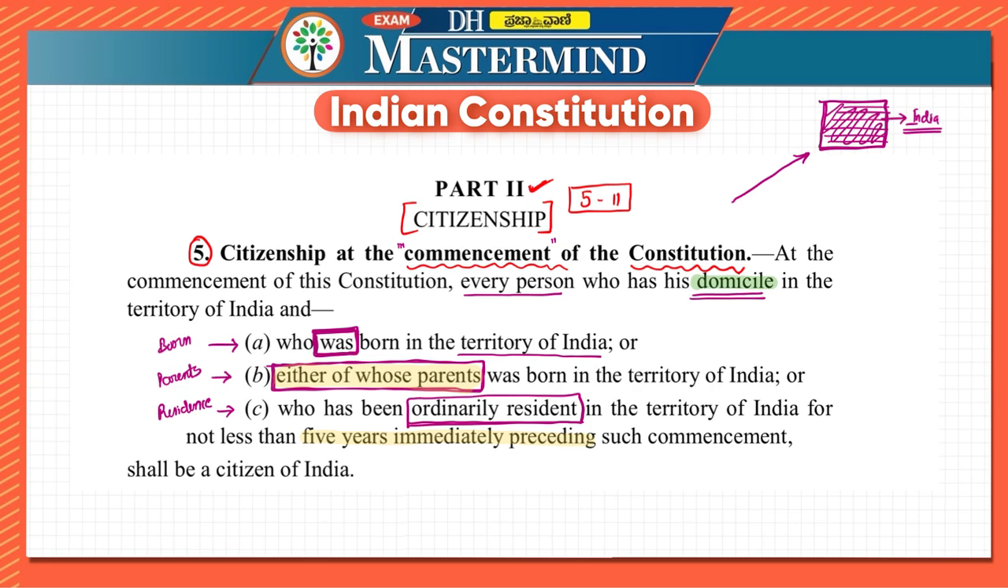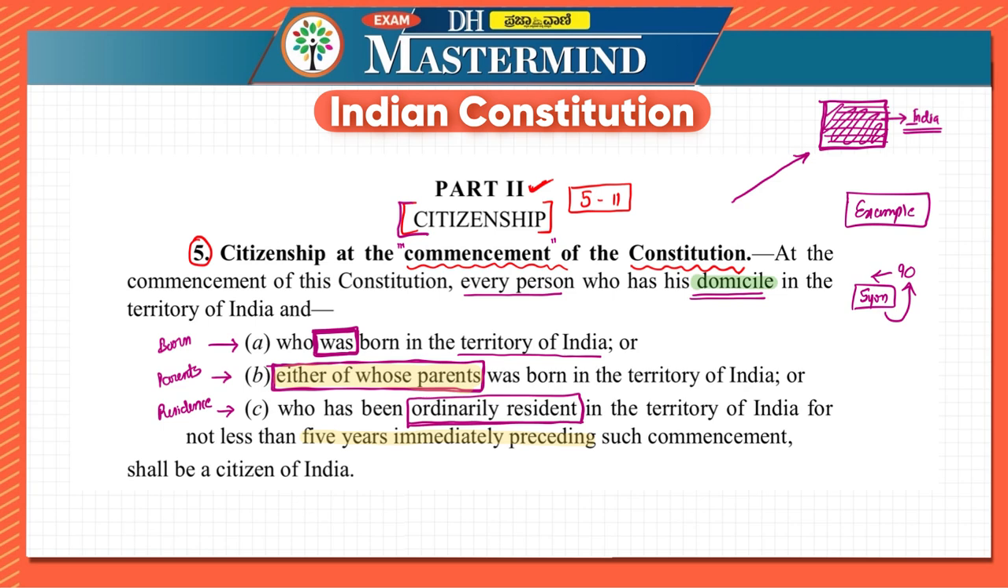Now, let us say, this is just an example, that the constitution got commenced in, let's say, 90. Then if they were residing in India at least 5 years before this commencement, they can be given the citizenship of India. That is citizenship at the commencement of the constitution itself.